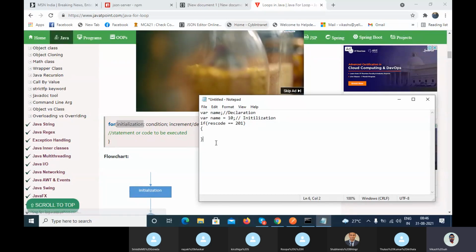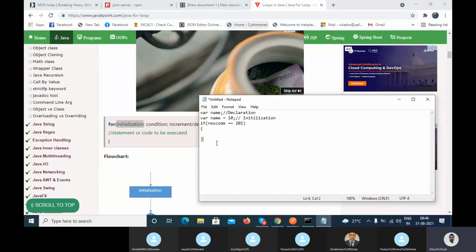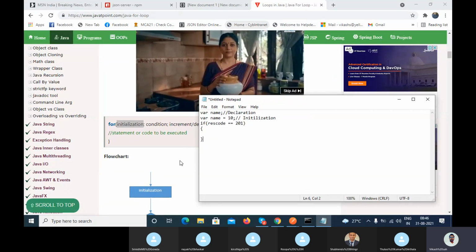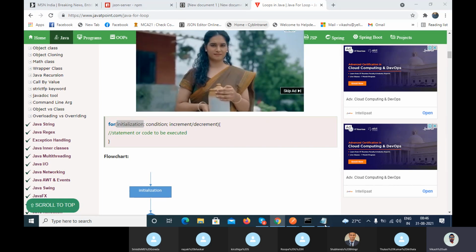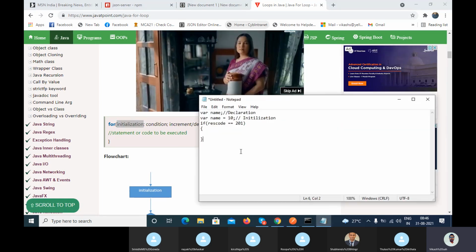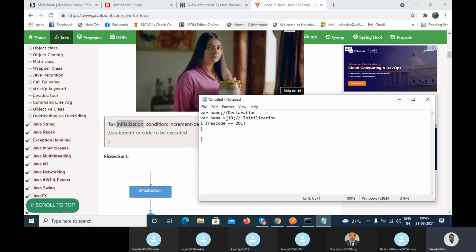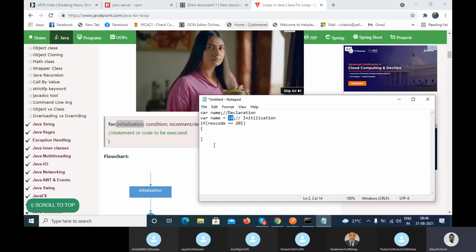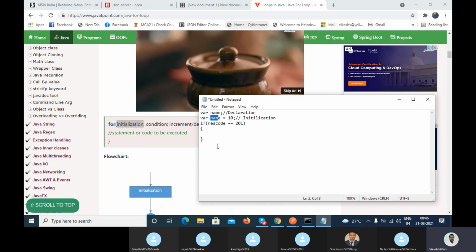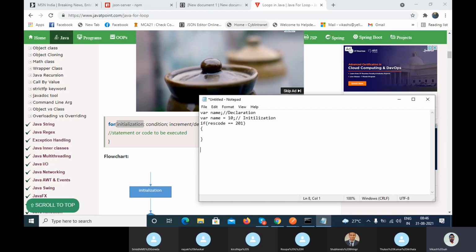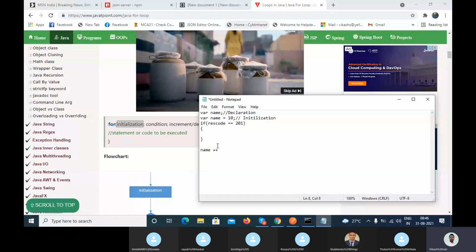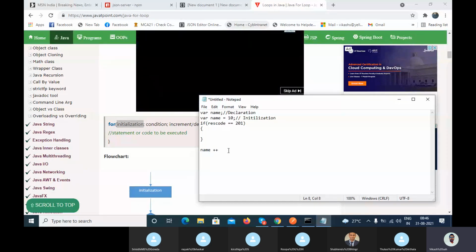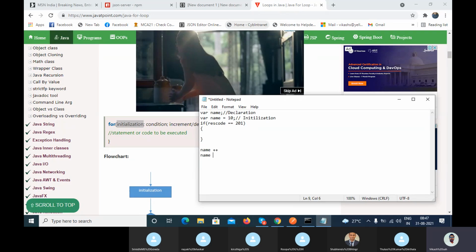Then increment and decrement: whatever value you have assigned to the variable name, it will increment or decrement. If you use name plus plus, it increments the value. If you use name minus minus, it decrements the value.